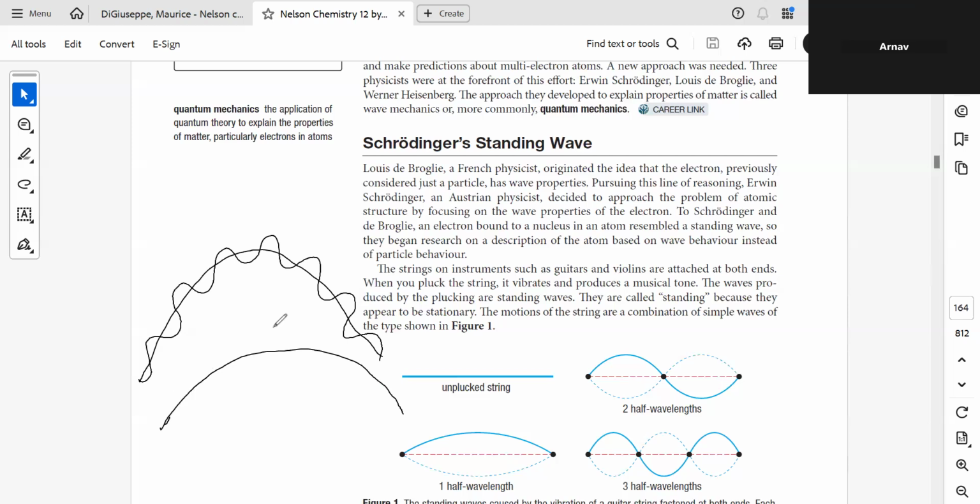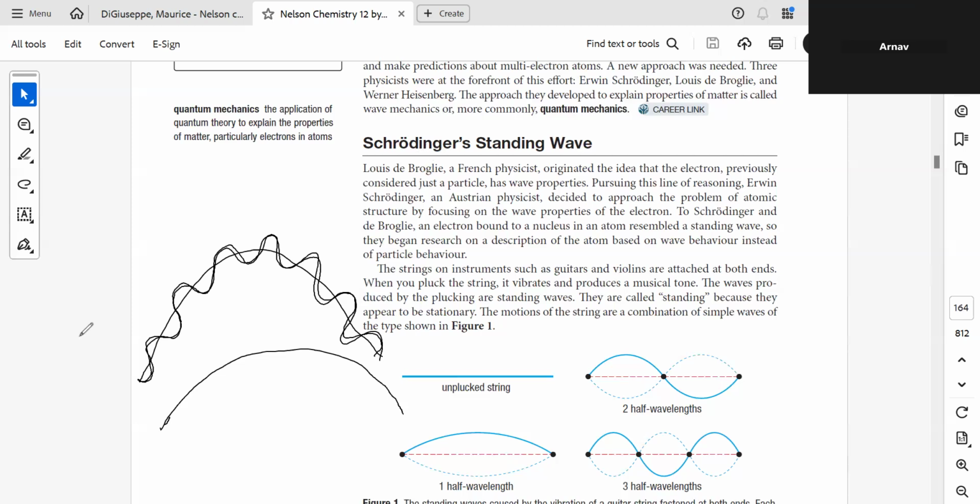But when it comes to an electron, when it is thrown this way, the wave nature is prominent. So the smaller the mass, the more prominent the wave nature becomes. The electron has mass, so it's a particle, but the mass is negligible. Because of that, it can behave like a wave, as per de Broglie.